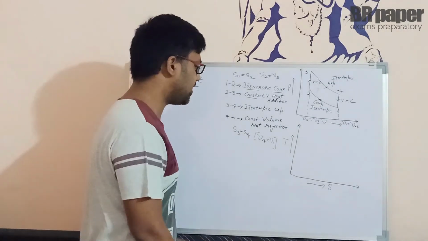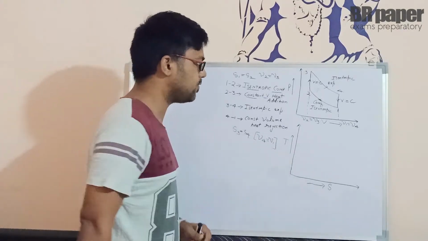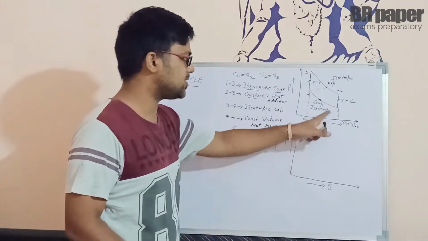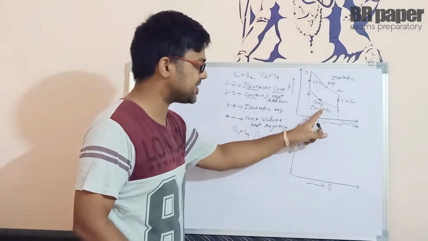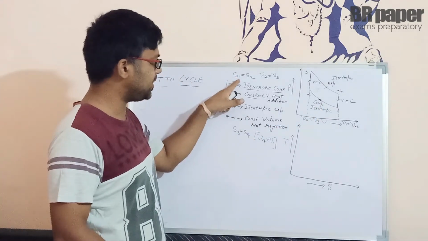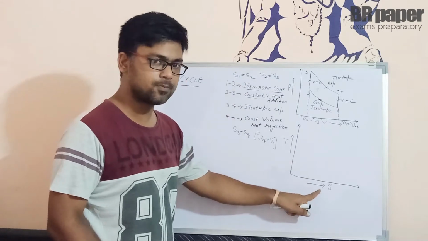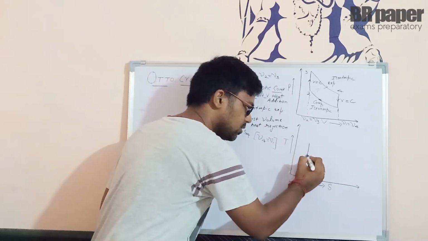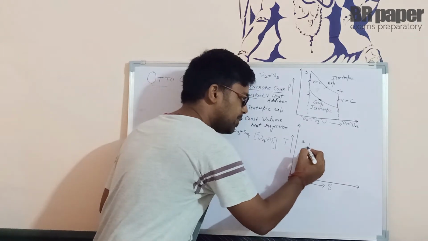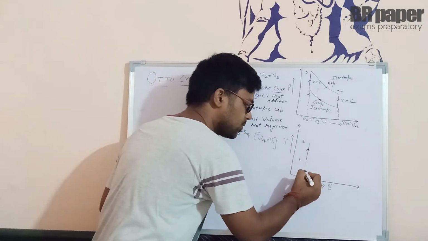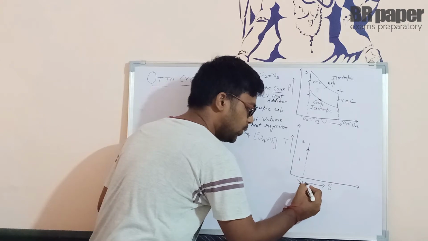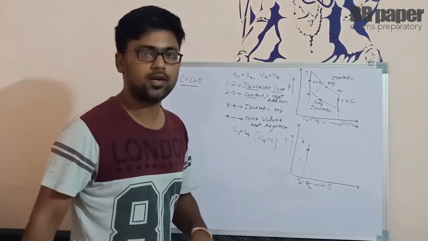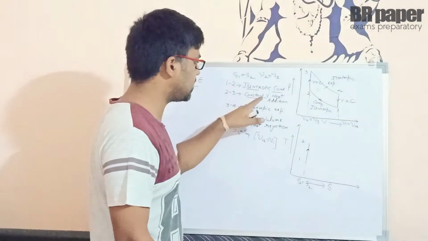Clear? Now after that, if I have to draw the temperature entropy graph, so from 1 to 2 we are saying it is compression at isentropic process. So entropy remains constant. This is my entropy. So it remains constant, means it is going to be a vertical line only. So 1 to 2 basically represents constant entropy. So we can say that S1 will be equal to S2. Clear? Now from 2 to 3 it is constant volume heat addition.